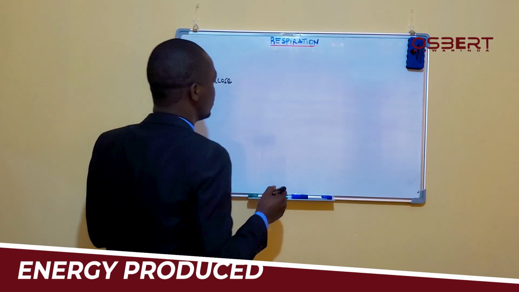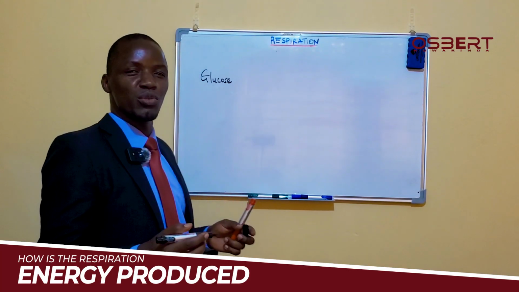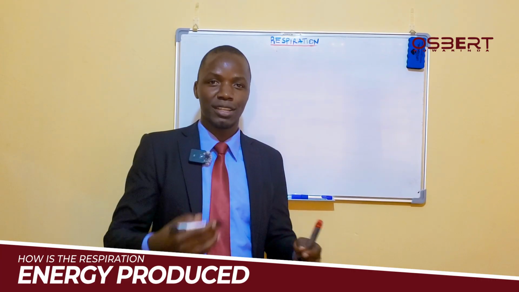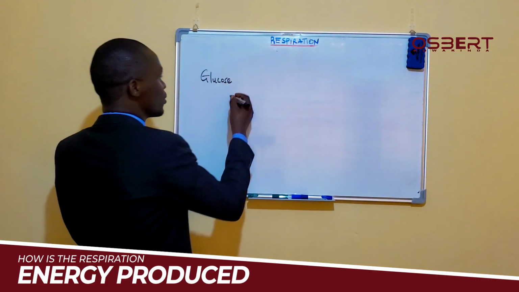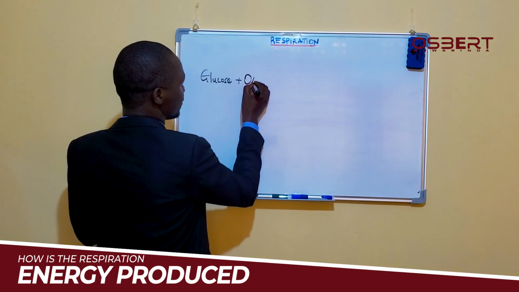We have glucose being broken down, and of course I want to use an equation which we know. We are beginning from what we are used to, and then we will go into the advanced one. We have glucose, and this glucose combines with oxygen.